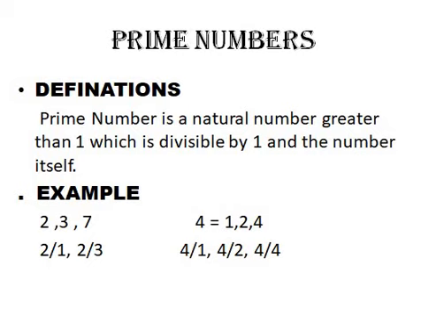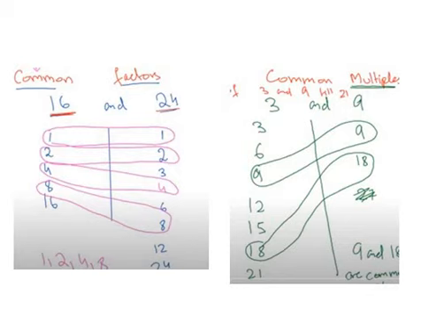Now we have a very simple topic. Let's just do it quickly. Common factors. We have common factors and common multiples, right? So this is the next topic. Now we have two numbers. Let's say we have 16 and 24, and you are interested in knowing the common factors. It's quite self-explanatory. For common factors, you write down the factors of both these numbers and find out the common ones.